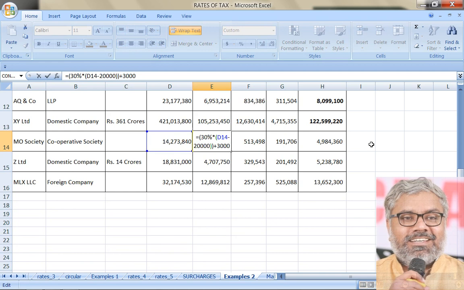Income minus 20,000 into 30% plus 3,000. That is cooperative society. Surcharge is applicable here since the income has exceeded 1 crore. Then cess is common. Surcharge is 12% automatically for cooperative society, local authority, partnership firm. If it is applicable, it is 12%.